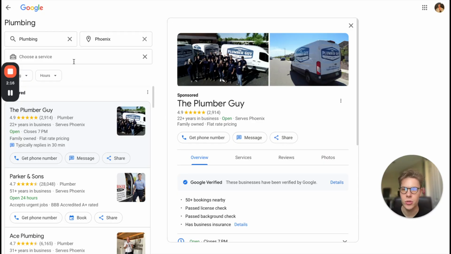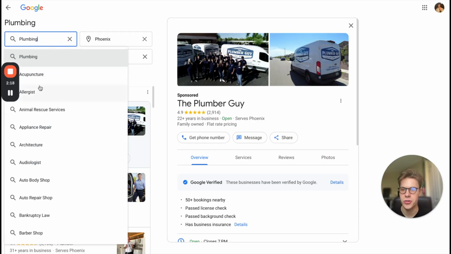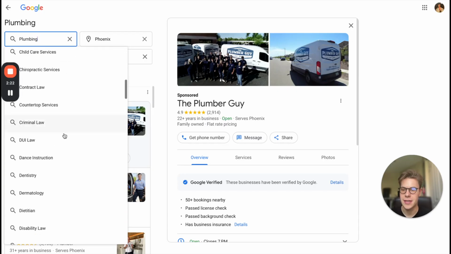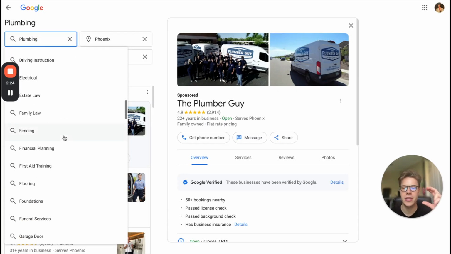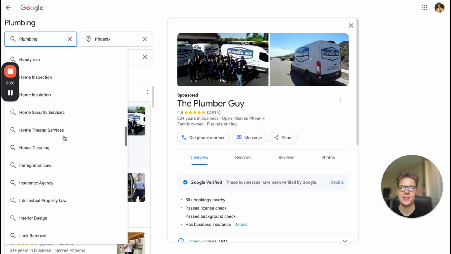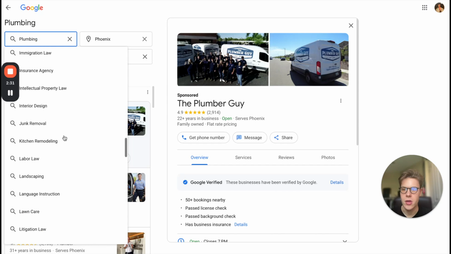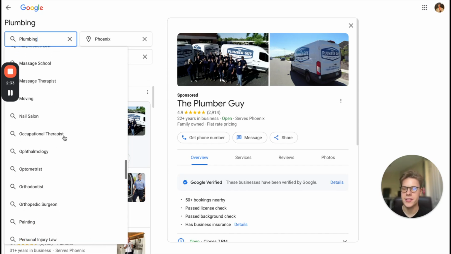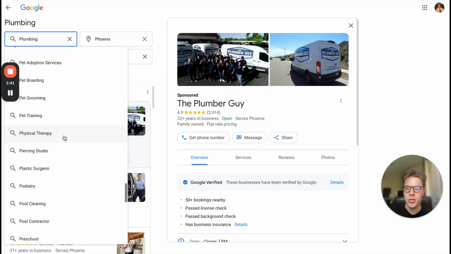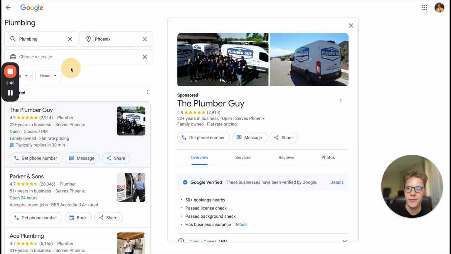Now, it is not available to every single type of industry. As you can see here on the left side, it's limited to a certain type of jobs and industries. I'm scrolling through a lot of them right now. Not every business in the world is going to be relevant, but primarily every main local service or lead gen company you can think of is going to definitely have a place on local service ads, right? So if you're a local service or a lead gen company, good chances are that you probably can run local service ads, and it's not that hard to find out.